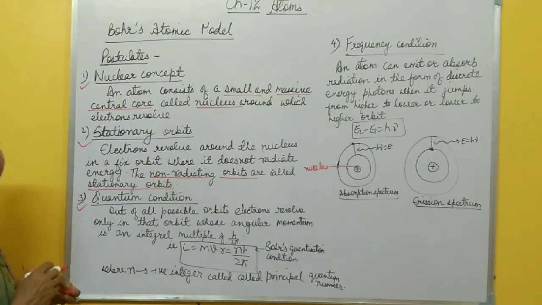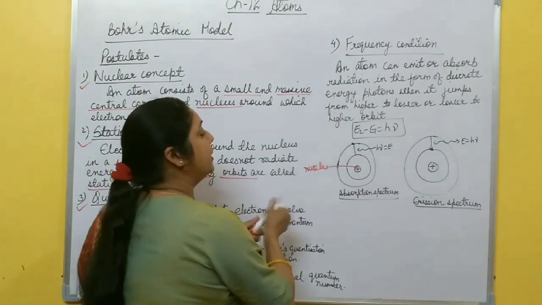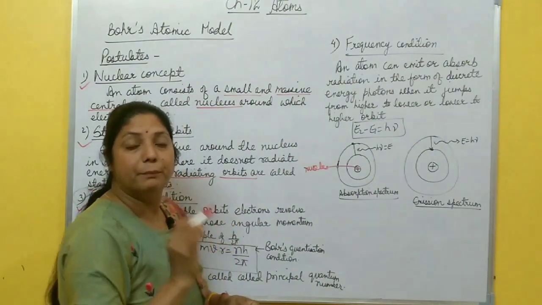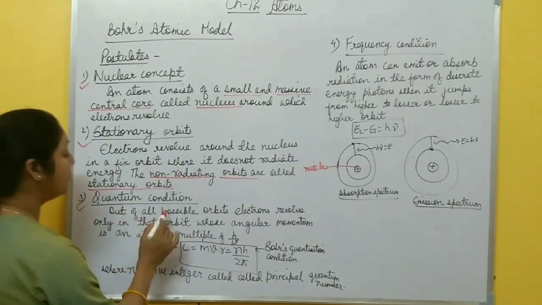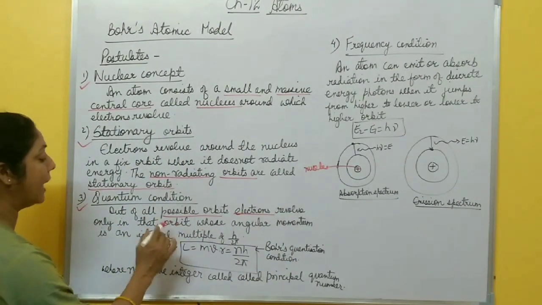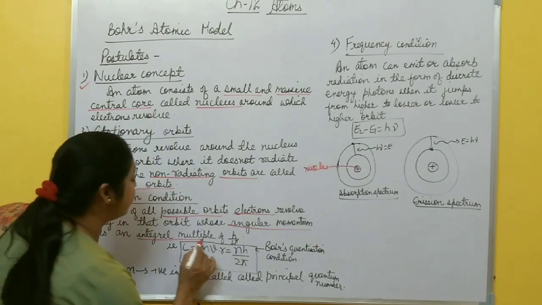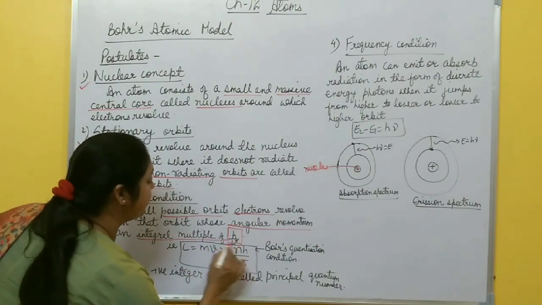The third one is the quantum condition. There are different possible orbits for the revolution of electrons around the nucleus, but electrons revolve only in those orbits whose angular momentum is an integral multiple of h by 2 pi.